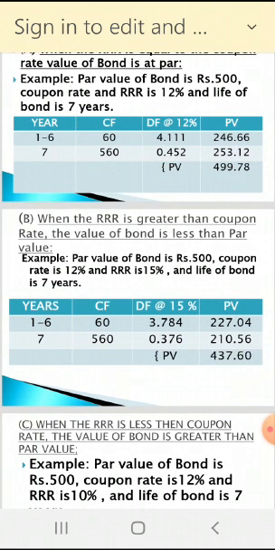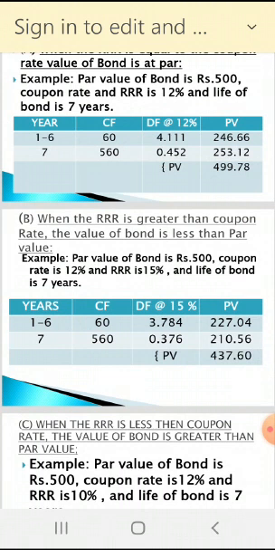So automatically the value of the bond is below par, below 500. 437.60, that we already calculated. Pay attention properly. First, both are equal. Second, the required rate of return is greater than the coupon rate or interest rate. That is why the value is down. Third, what does it say?